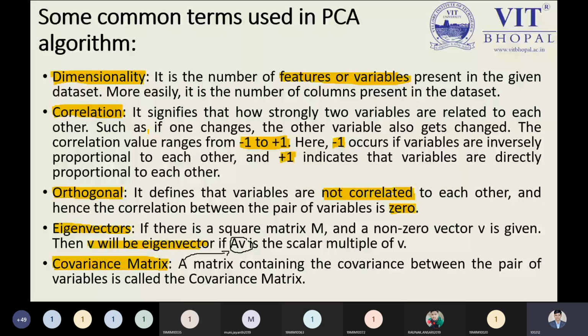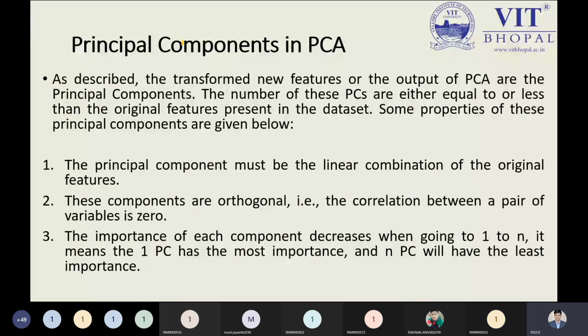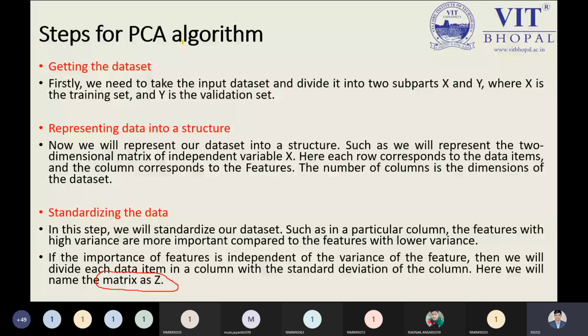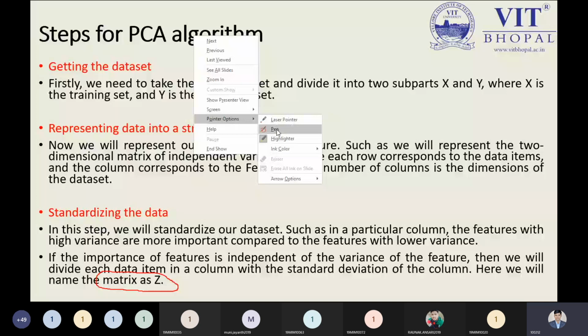Now, this is a theoretical portion, so I'm skipping this slide because we have already discussed it. It is just describing things we have already discussed, like orthogonal, which means the correlation is 0, and we can put values from -1 to 1. That portion is not required. But the steps in the PCA algorithm are a more important point, so I'm explaining this properly right now so you can understand.